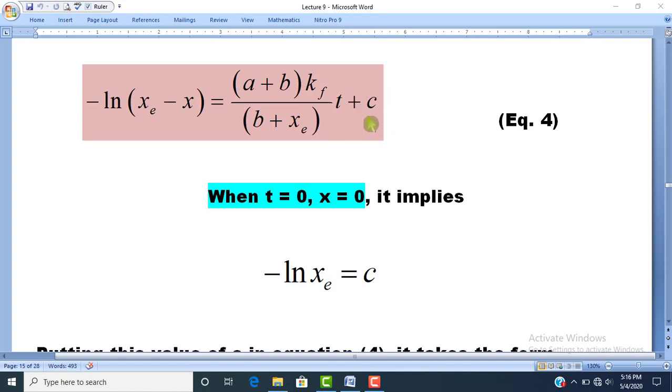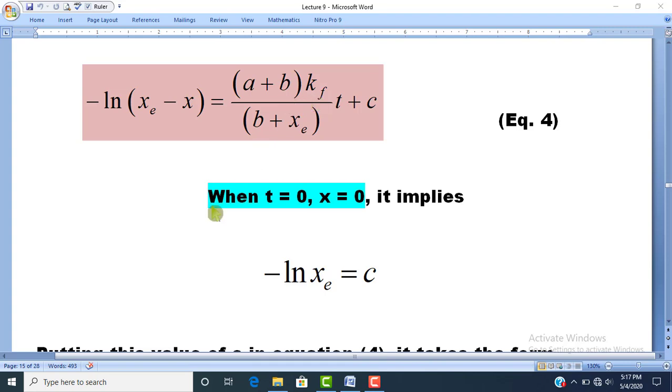In some books it is written as a, in some books it is written k, in some books it is written c. It is up to you whatever you want to write, but in this lecture I will represent this integration constant with c. So this equation number 4 is very important for us because with the help of this equation we will find the value of c. After putting the value of c in this equation number 4, we will find out the value of kf. kf means rate constant for the forward reaction.